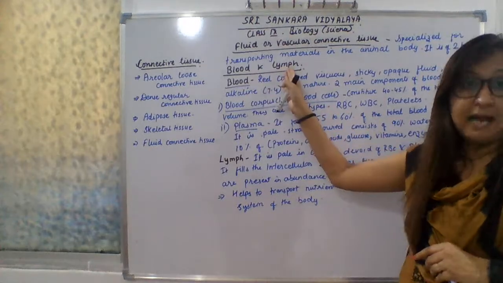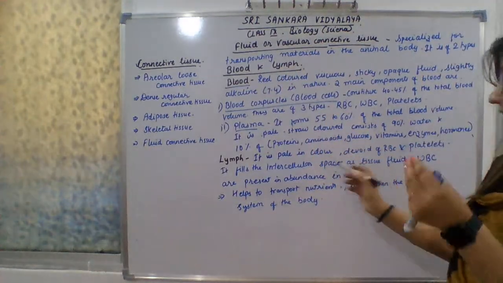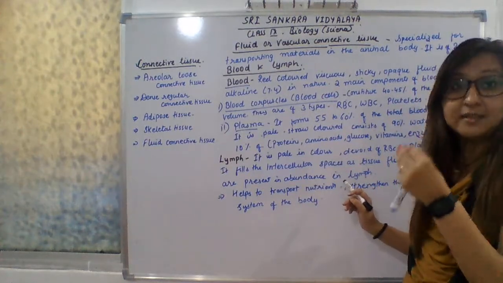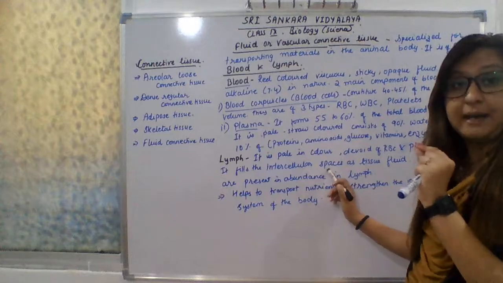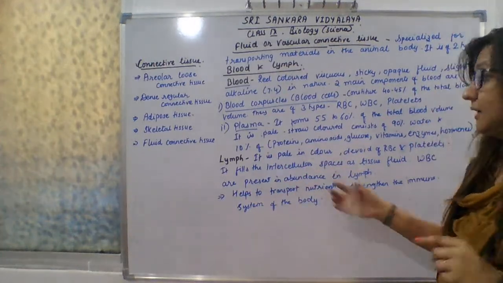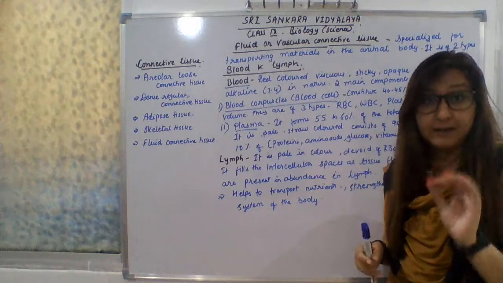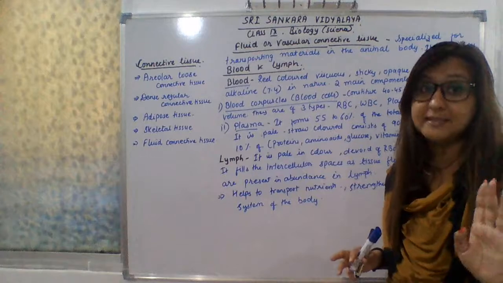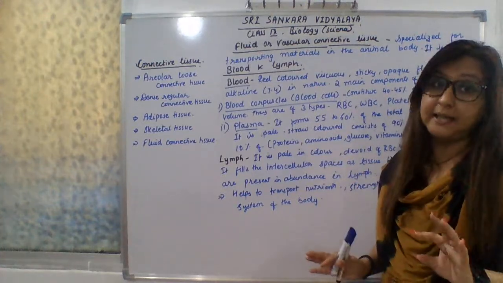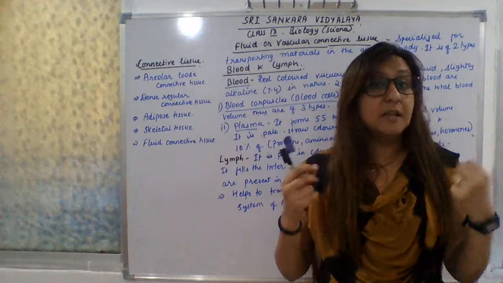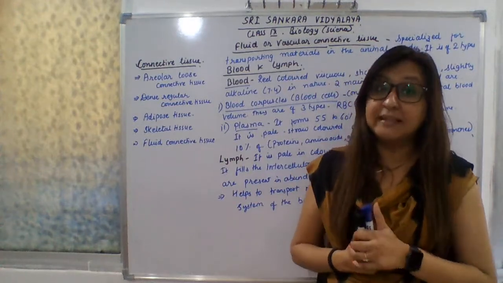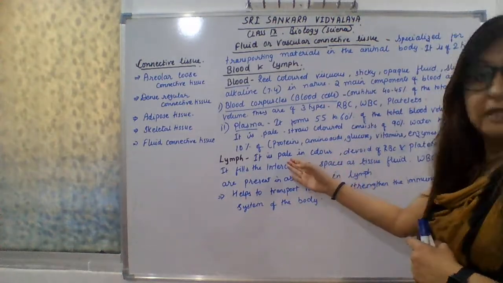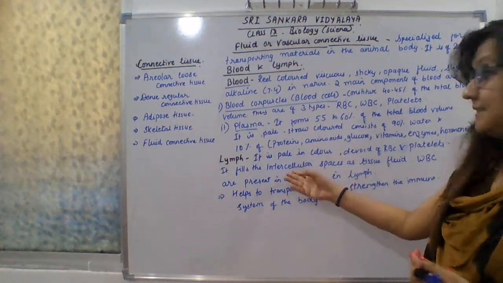Last is lymph. So lymph is a fluid that fills the extracellular spaces in the tissue. It is as common as blood, but it is devoid of, devoid means they do not contain, RBC and platelets. They only contain WBC. And if they have WBC, definitely they help to strengthen our immune system. They will fight against antigens. So the lymph is pale in color and devoid of RBC and platelets.